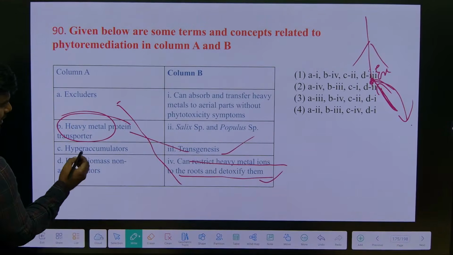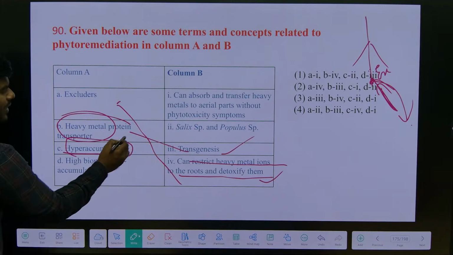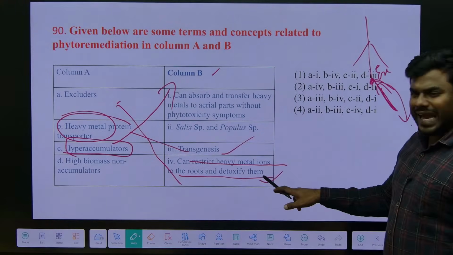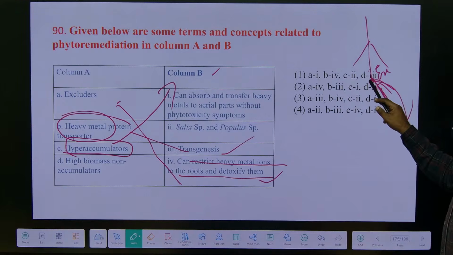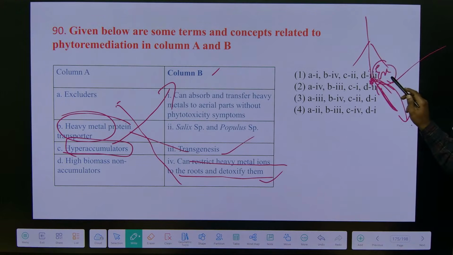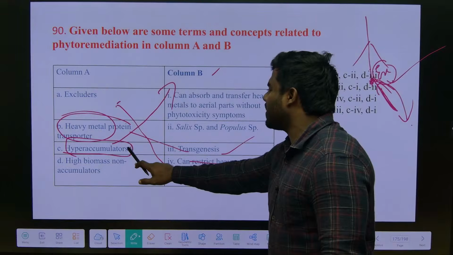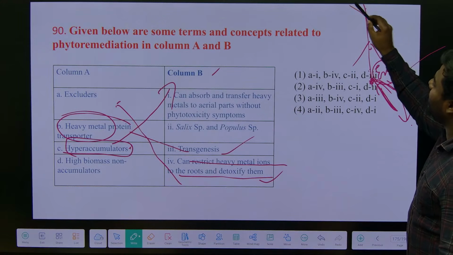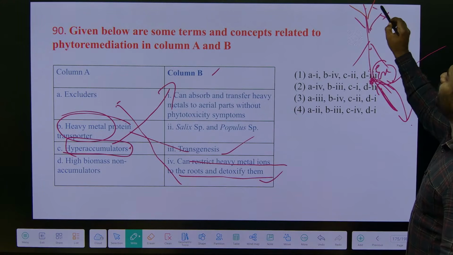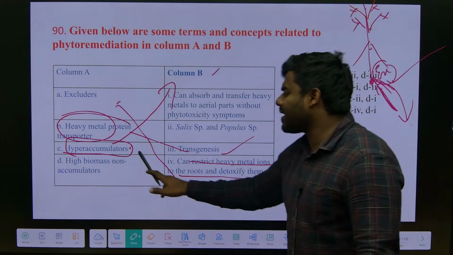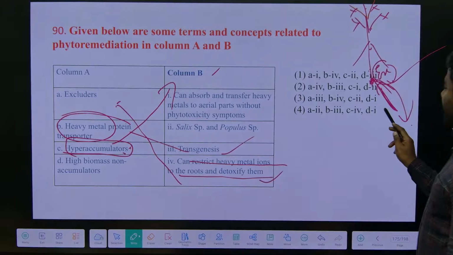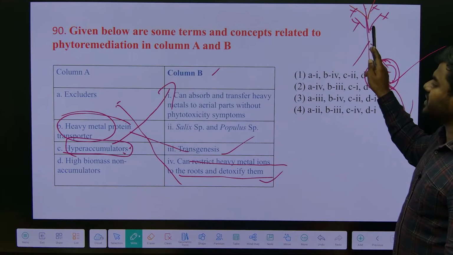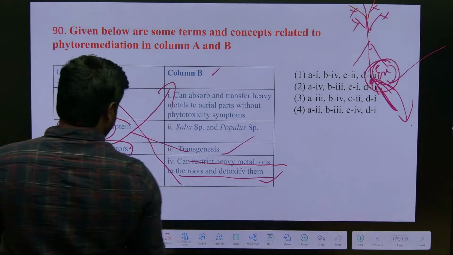Hyperaccumulators. See, it's very simple. Hyperaccumulators are those type of agents. Here you remember, excluders never allow them to enter into the root. Even though they enter into the root, they detoxify them and allow them to go out. Whereas hyperaccumulators may come up to the shoot level, they may come up to the top branches also. From there they can be eliminated, which are called hyperaccumulators. Means one can eliminate the toxic materials from the root level, one can eliminate the toxic material from upper branches and shoot. Right. Then what is left out?